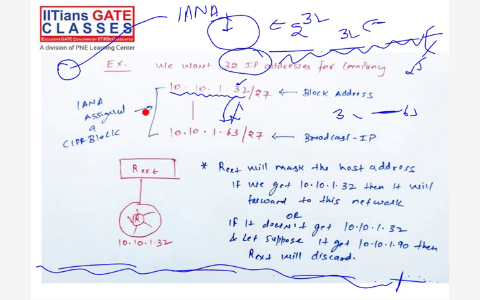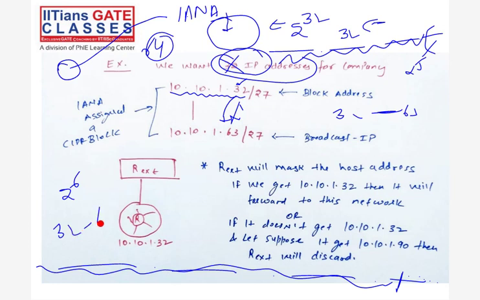For 64 IP addresses, how many bits are required as host bits? 6 bits. So now 32 minus 6 is 26 bits for the subnetting. This is what I am saying. So you are confusing with the 32.